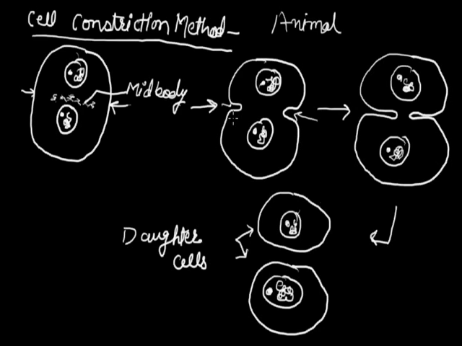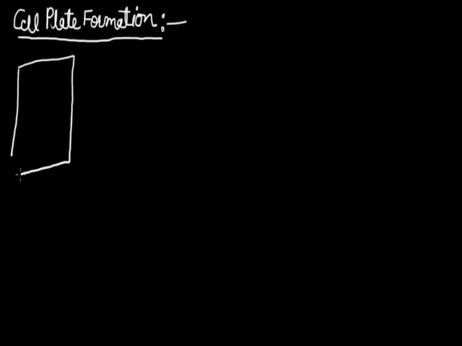Now we will discuss cytokinesis in plants. Why is constriction not possible here? Because two structures act as the cell envelope: the first is the cell wall and the second is the cell membrane. Although the cell membrane is a flexible structure, because of the presence of a rigid cell wall, constriction is not possible. That's why in plants, a specific cell plate formation occurs that can split a parental cell into two daughter cells.